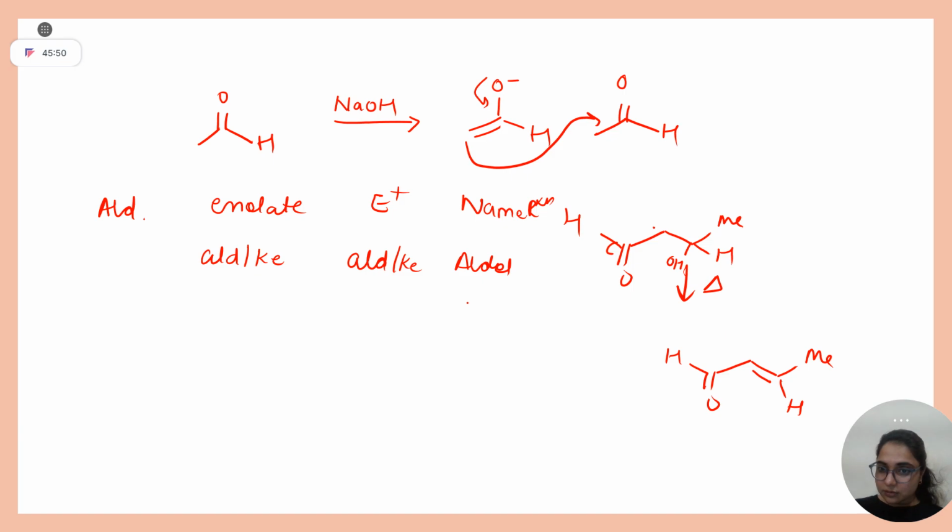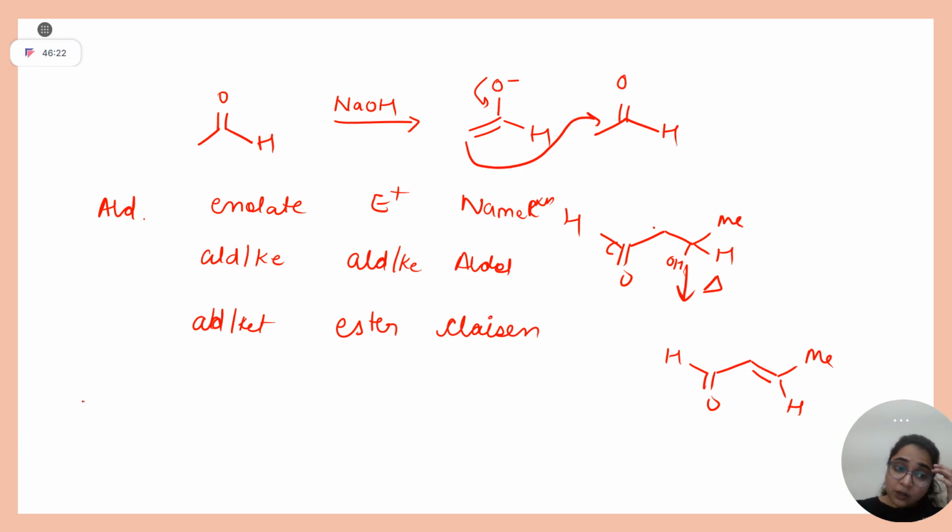Now, are things coming or still unclear? If I am unclear, you can ask me where you are facing problems. Is this reaction clear? Yes, ma'am. Okay. If instead of aldehyde or ketone your electrophile is an ester, what name reaction is assigned to that? Claisen.